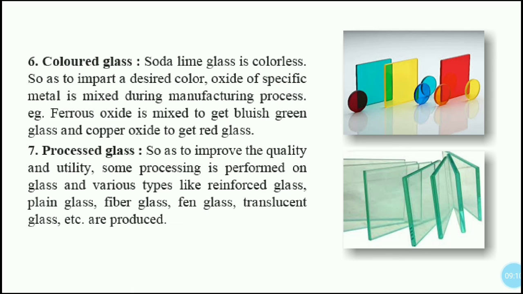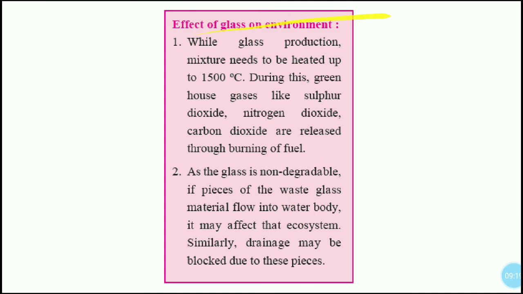Obviously, every thing has another side too. Glass has a serious effect on the environment also. So what is the effect of glass on the environment? While glass is produced, the mixes need to be heated up to 1500 degrees centigrade, during which greenhouse gases like sulfur dioxide, nitrogen dioxide, and carbon dioxide are released through burning of fuel.